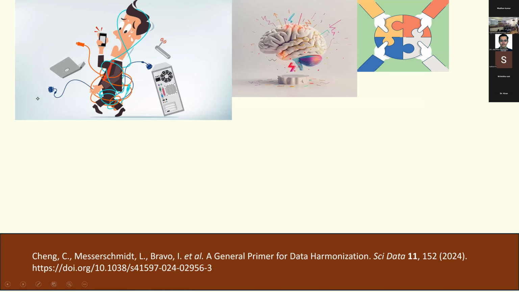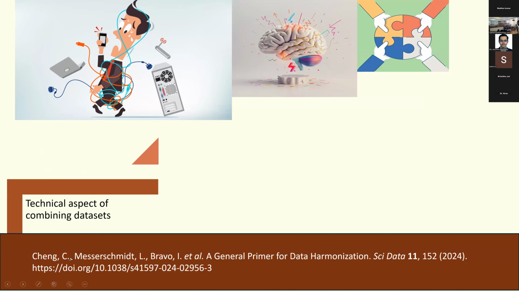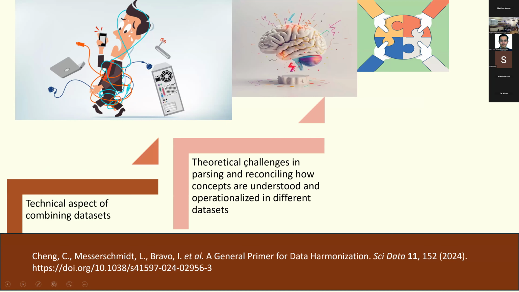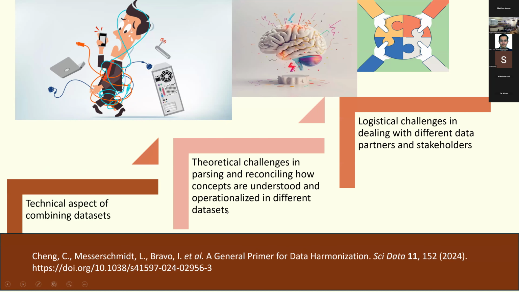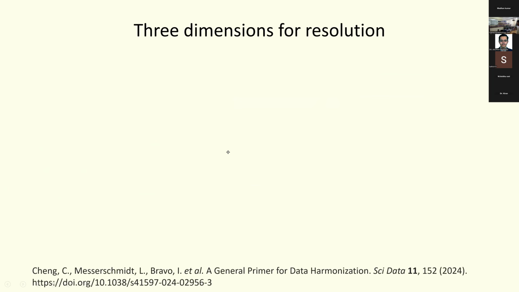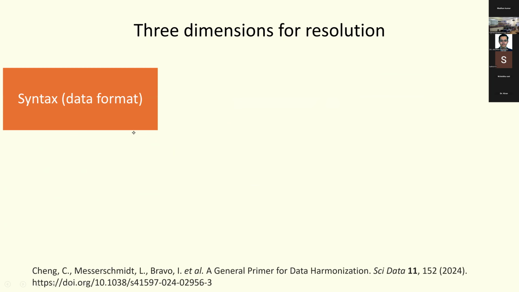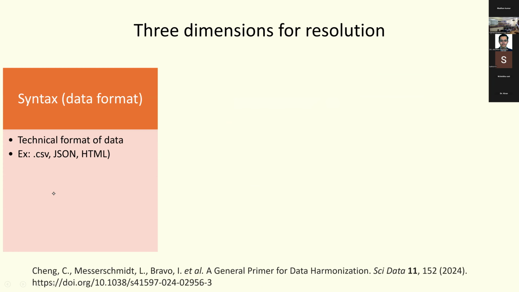So if you look at what data harmonization involves, it's not just the technical aspect of combining data sets, which itself is very arduous. It also involves a theoretical challenge in reconciling how concepts are understood between different cohorts. And the third thing, which is the most challenging of all, is the logistic challenge in dealing with different data partners and stakeholders. Now, if you look at the 3 dimensions for resolution of data, the first is the syntax. That is the data format. So what format is your data in? Is it in CSV or JSON or HTML?